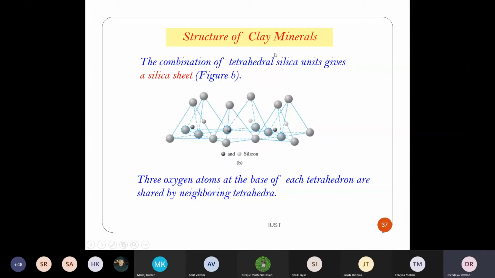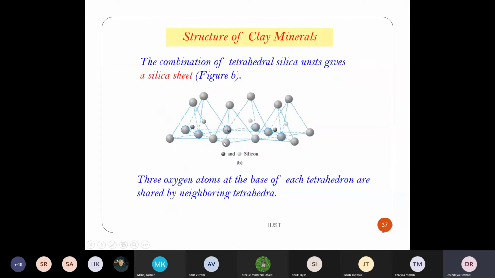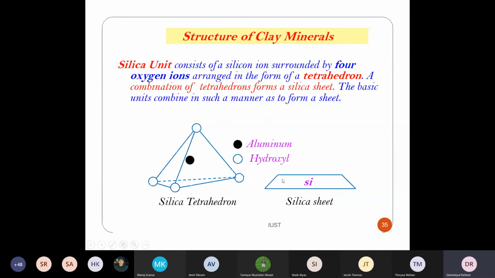So what is happening is, this is a silica sheet. The combination of tetrahedron silica, we have so many. In the middle we have silica, with 1, 2, 3, 4 around it, in a tetrahedron form. So this all joins and it becomes a sheet like this.